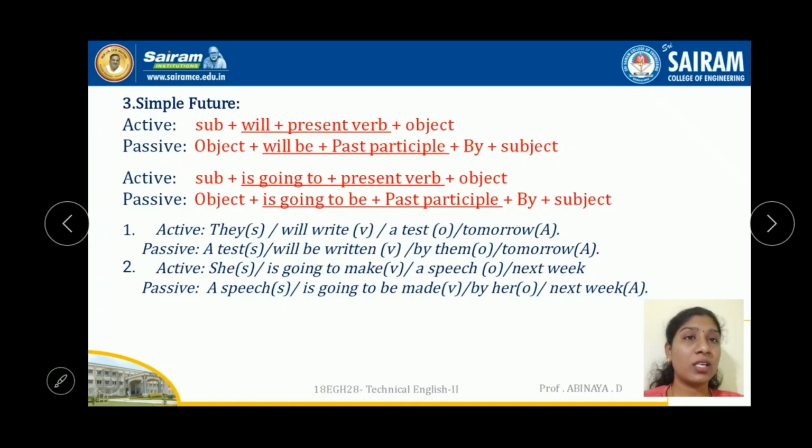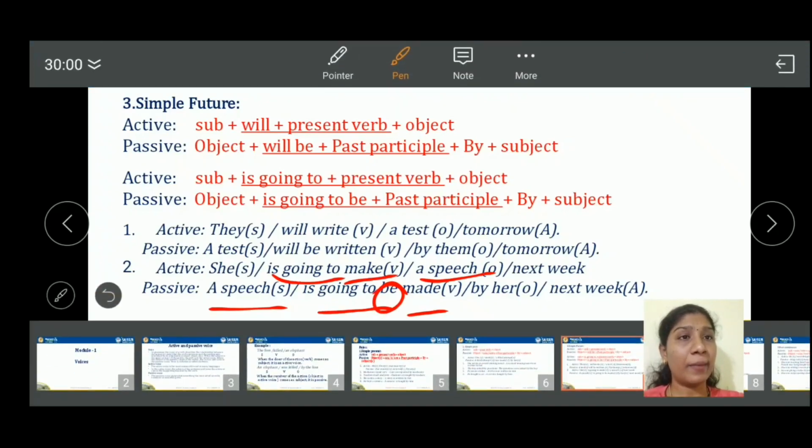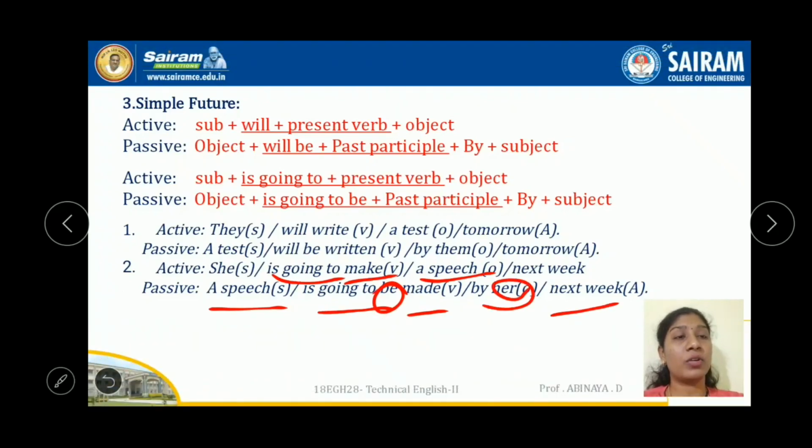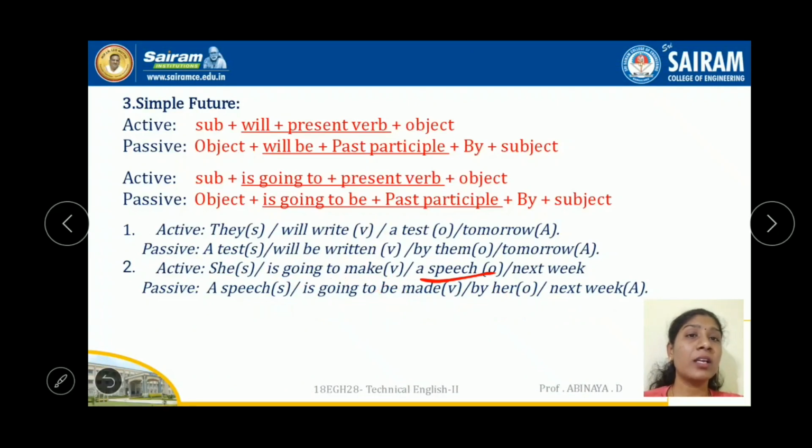And see the next one. She is going to make a speech next week. So a speech is the object: a speech is going to be, the past participle of make is made, by her next week. She, the subject, changes to the object pronoun her. While using future, will, we have to use be plus past participle. The present verb has to change to the past participle with be in future tenses.